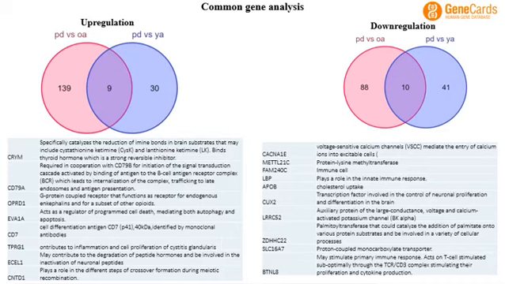In case of downregulation, in PD versus young adult, we got 41 genes which are downregulated, and in PD versus old adult, we got 88 genes which are downregulated. So in both cases, young adult and old adult, we got 10 common genes.